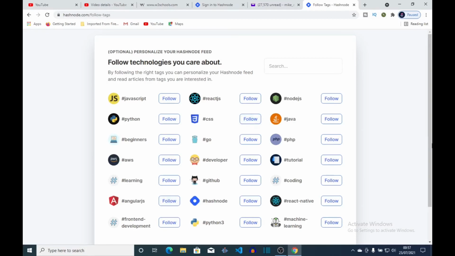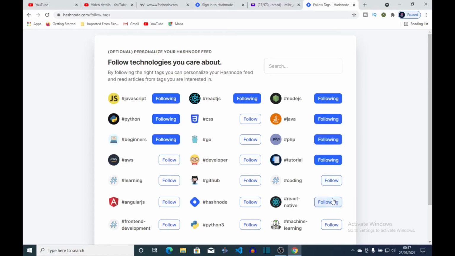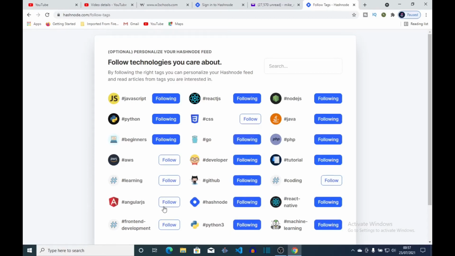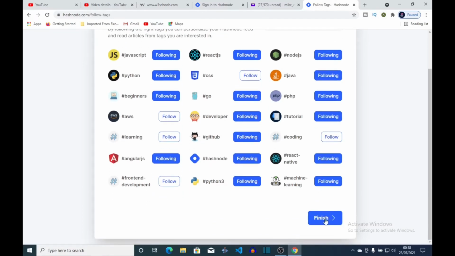So depending on what you're interested in, you just click on it, follow beginners, Python, JavaScript, React. Just pick any you want. These are some of the ones I'm interested in. Okay, that will do. So just click finish.